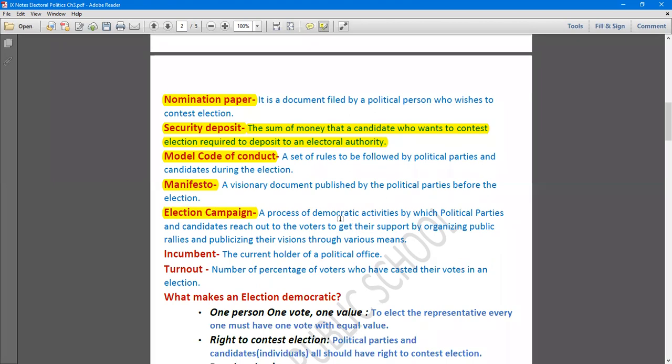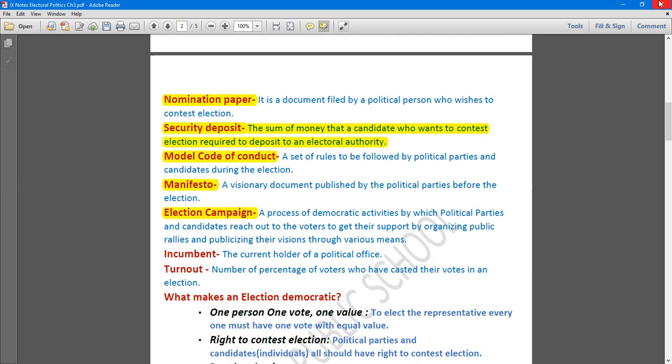A process of democratic activities by which political parties and candidates reach out to the voters to get their support by organizing public rallies and publicizing their visions through various means. So the process in which democratic activities take place, you must have seen that during election time, big leaders and political parties organize rallies to publicize their views, so that people can vote for them and support them by different means.